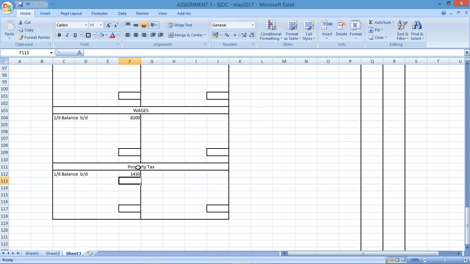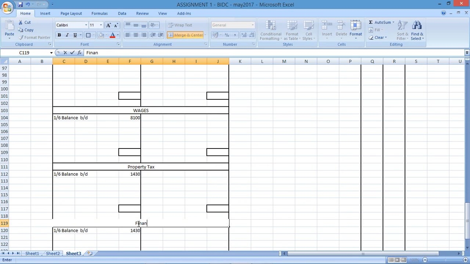Finance costs, which is interest on the loan, we know is an expense, and it would have a debit balance of 1,100.